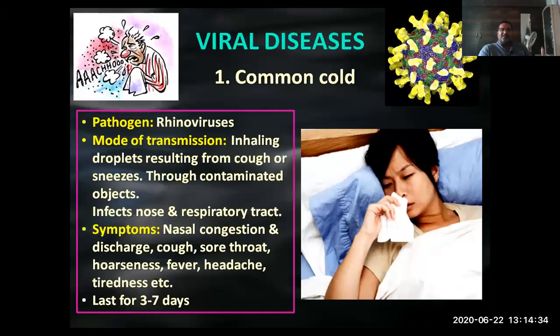The very famous and regular disease, the common cold. As it's there in the name, common cold, rhinovirus groups cause this particular disease. It's a group of viruses, not a single one actually. That's why it is very difficult to prepare a vaccine against this kind of thing. Transmission is by inhaling droplets resulting from cough or sneezes, or through contaminated objects.